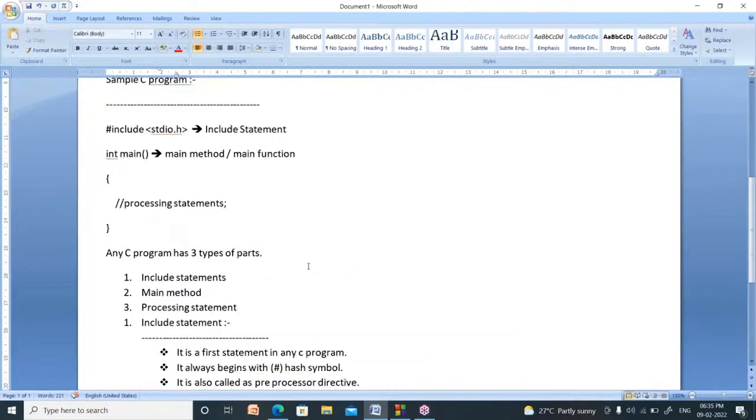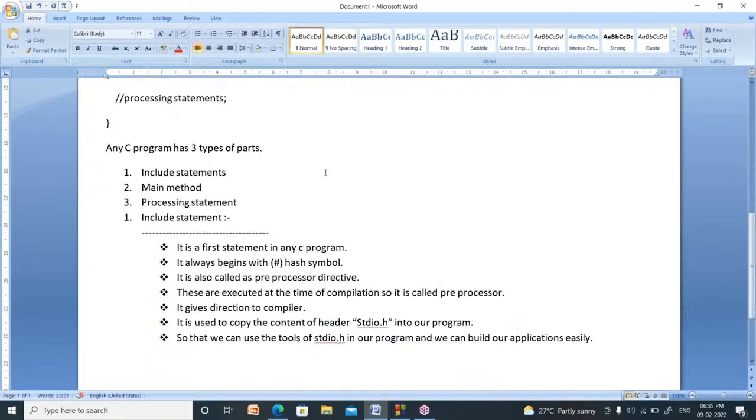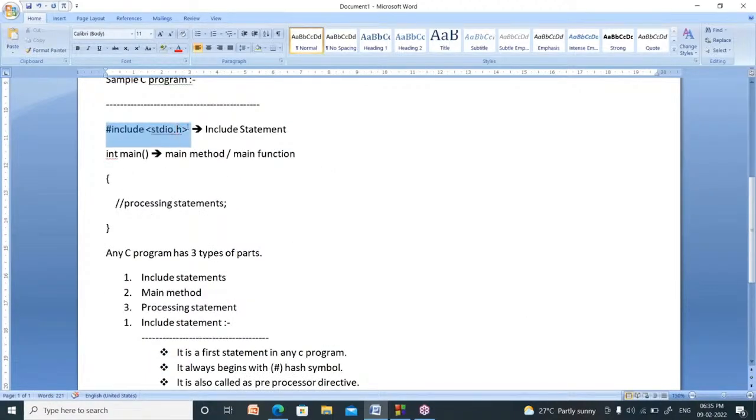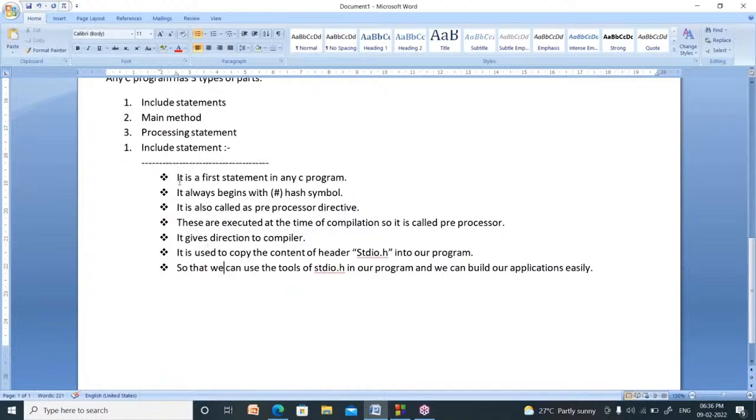Now, what is the meaning of this one? What is the use of hash include stdio.h? I am explaining. It is the first statement in any C program. You have to write that statement at the top. It always begins with which symbol? A hash symbol. It is also called a preprocessor directive. There is another name for the include statement, that is preprocessor directive.